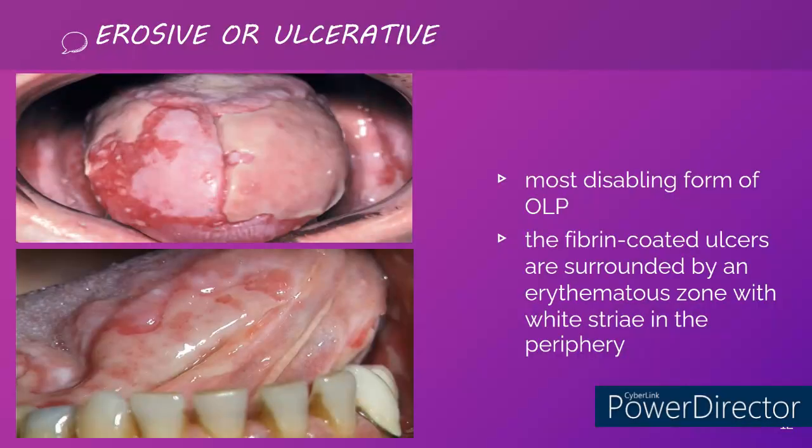Next is the erosive or ulcerative type of oral lichen planus. It is the most disabling form, where we could see a loss of epithelium and exposure of connective tissue with a fibrin coated ulcer, along with peripherally radiating striae along the periphery of the lesion.